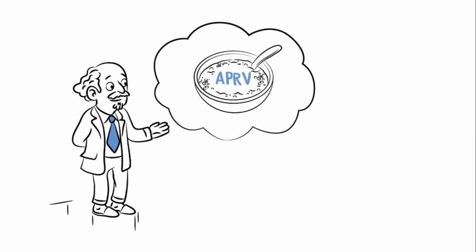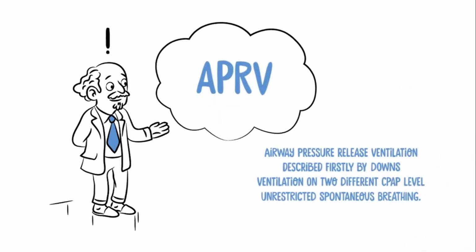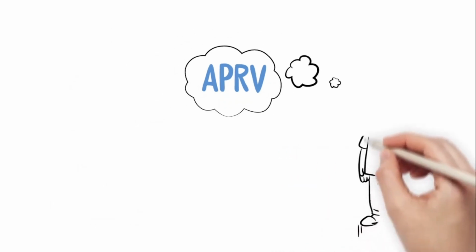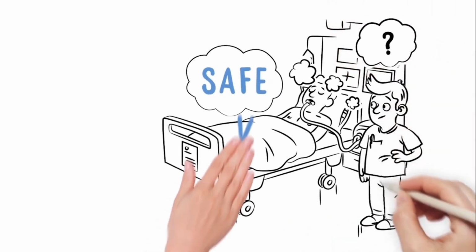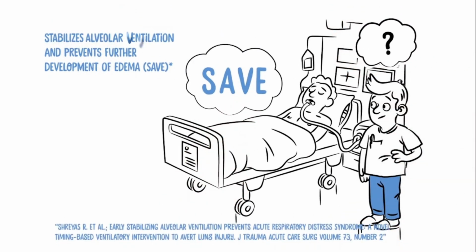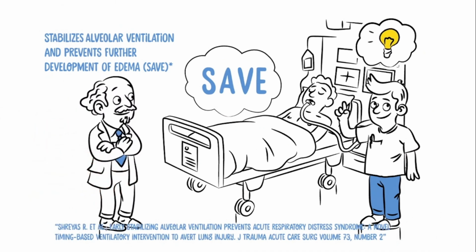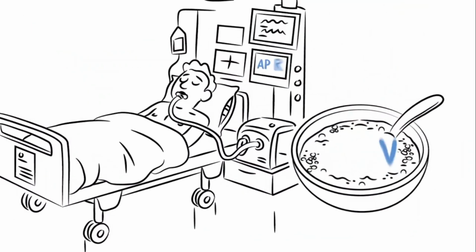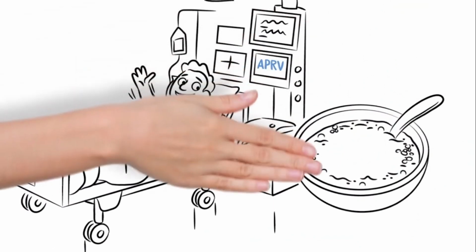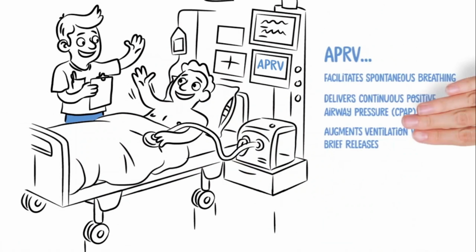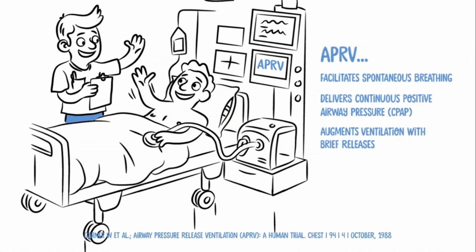APRV. This is short for Airway Pressure Release Ventilation. It was first described by Downs. It implies ventilation on 2 different CPAP levels and supports unrestricted spontaneous breathing at both levels. But is that really safe? Well, it stabilizes alveolar ventilation and prevents further development of edema. APRV facilitates spontaneous breathing by delivering continuous positive airway pressure and augments ventilation with brief pressure releases to support CO2 removal.